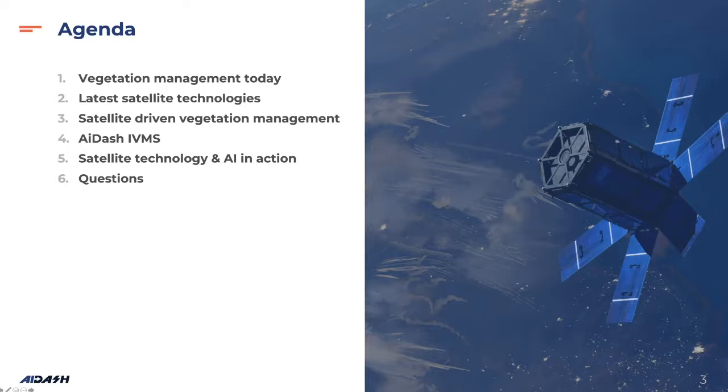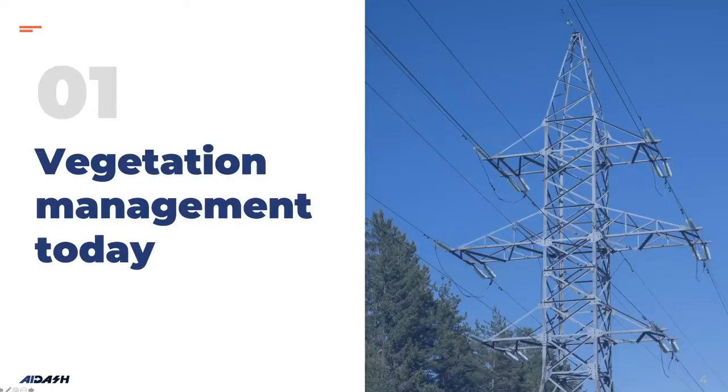With that as a background, we cover the AI Dash product, IVMS, the Intelligent Vegetation Management System, and then we have some more presentation around the technology and AI in action.